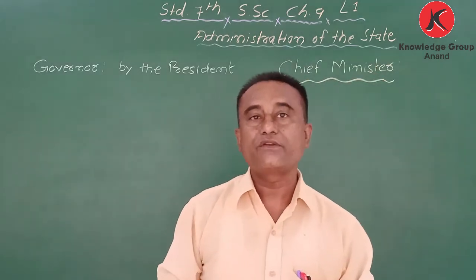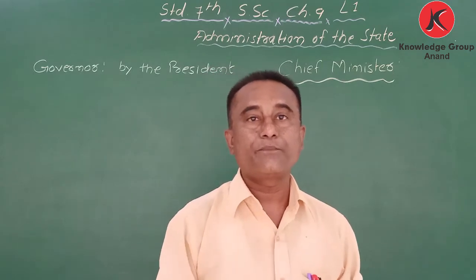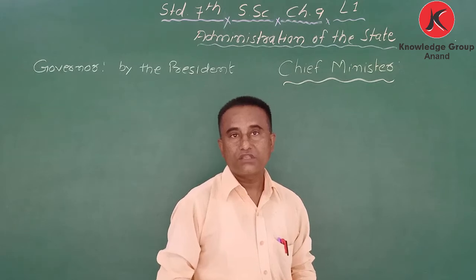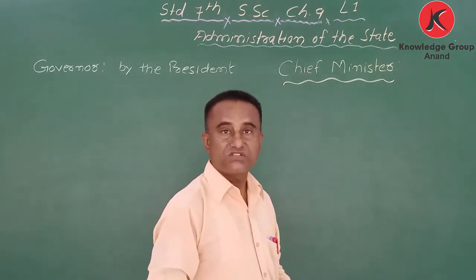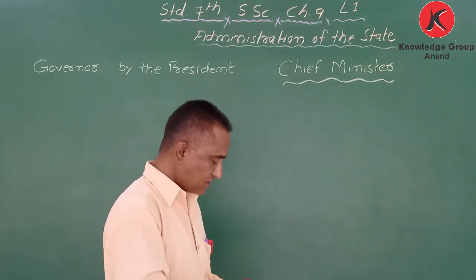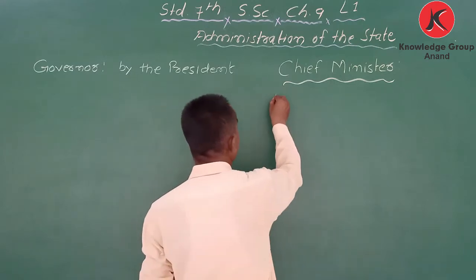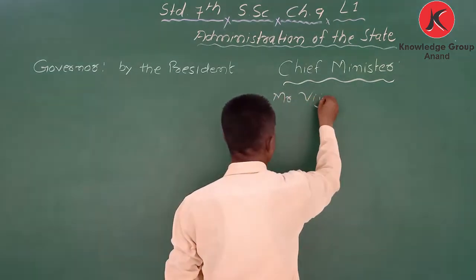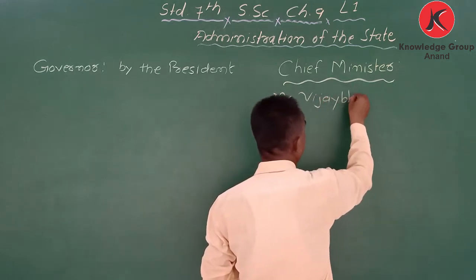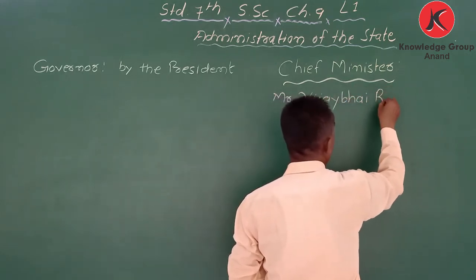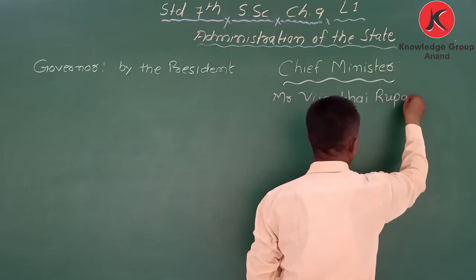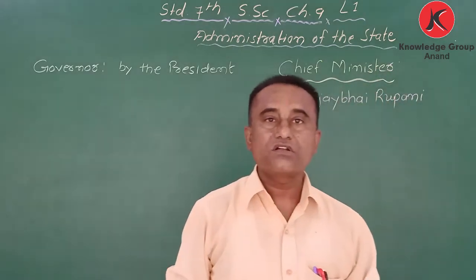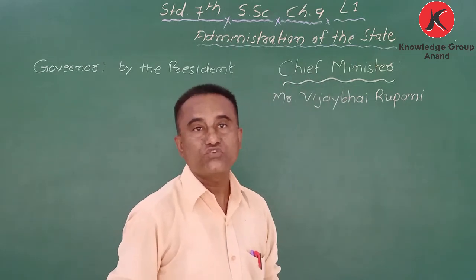Now, here I would like to ask, who is the present Chief Minister of Gujarat? The answer comes: Mr. Vijay Bhai Rupani. Okay, Mr. Vijay Bhai Rupani is the Chief Minister of Gujarat.